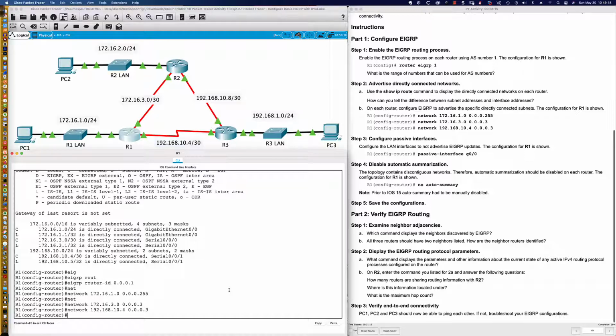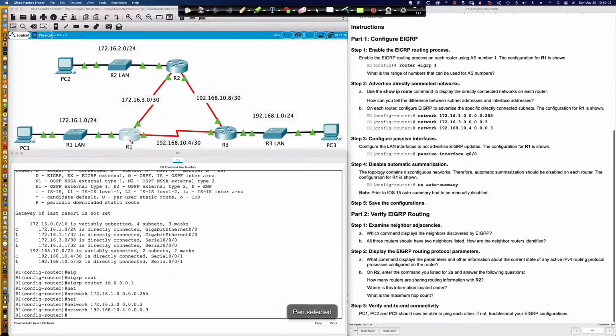They're now asking us to configure the LAN interfaces so that they don't advertise EIGRP updates. Now there's a security concern here more so than a performance consideration. And so what they want us to do is make that interface passive. Because if we make the LAN facing interface passive, that ensures that EIGRP hellos do not get sent out that interface.